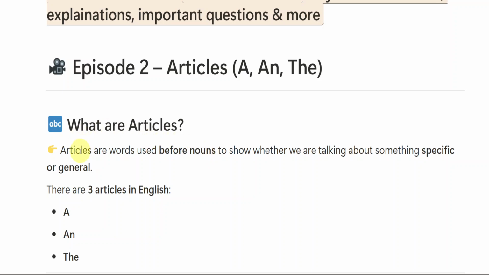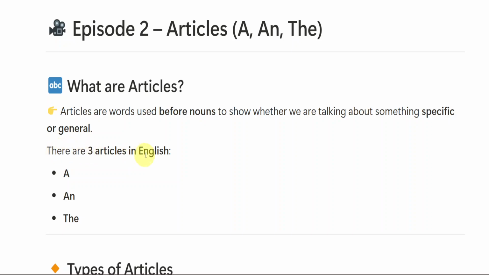So we use articles before nouns to show whether that noun is specific or general. As we go along the topic, you will come to know what this definition is about. So let us see how many articles there are in English. We have three articles in English. The first one is a, the second one is an, and the third one is the. We have only three articles in English. We are going to see a complete explanation of each and every article with examples.